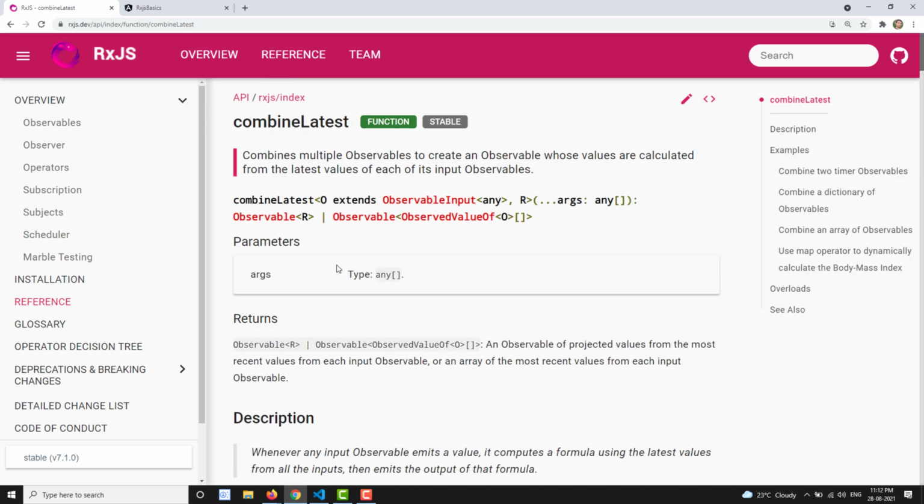So if I open this combineLatest, here you will be able to see that combineLatest is a function, and it is also stable in the current version. Right now, at the time of this recording, we are using 7.1.0. So this is stable.